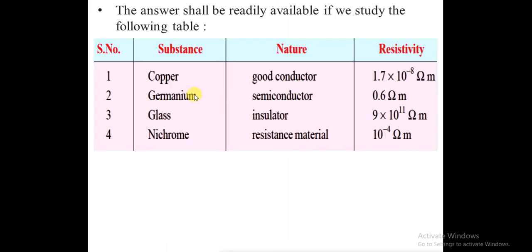In this table, copper is a good conductor, with resistivity 1.7 into 10 to the power minus 8 ohm meters. Germanium or silicon has a resistivity of 0.6 ohm meter. Glass, which is an insulator, has a resistivity of 9 into 10 to the power 11 ohm meter. And nichrome is a resistive material, with a resistivity of 10 to the power minus 4 ohm meter.